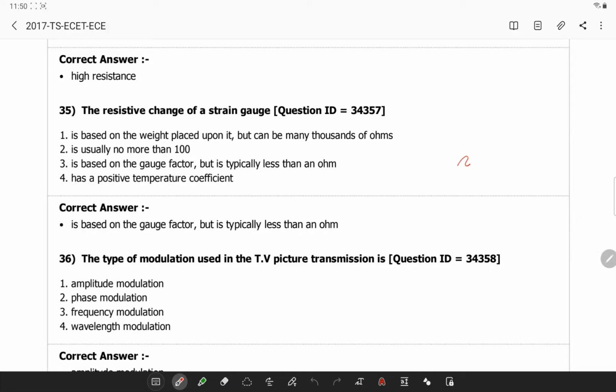Hi friends, today let's solve 2017 Telangana communication systems problems related to concepts. So this is the question.